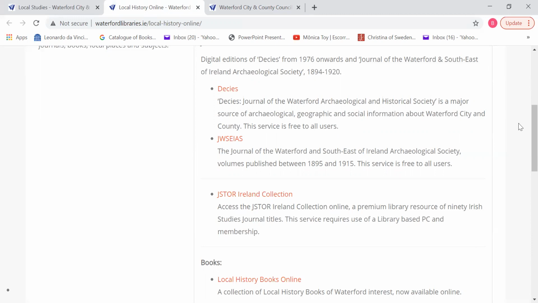Now, once again, you need to be in the library to access that, but due to the COVID situation, JSTOR has allocated a certain amount of free access items which you can avail of without access through the library. So if you are interested, I would certainly advise you to go and have a look at those.